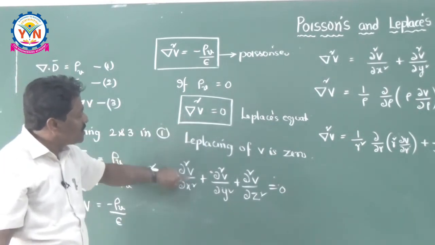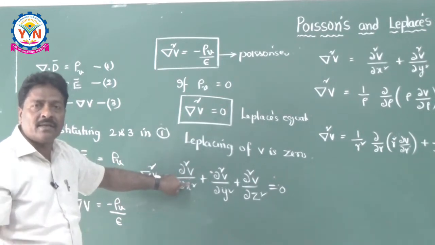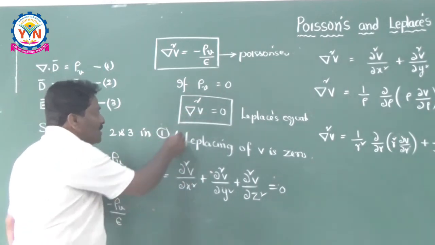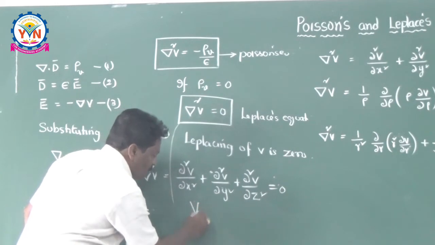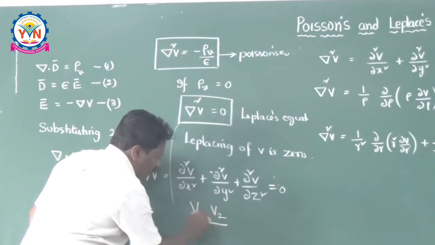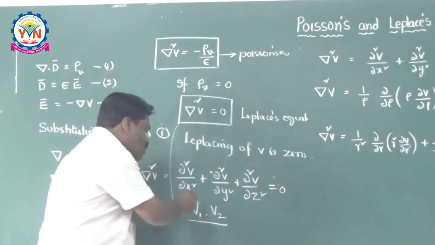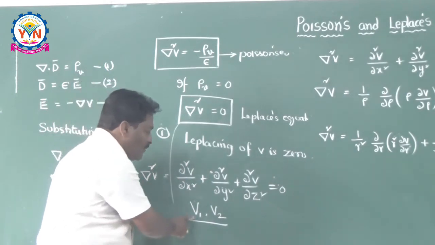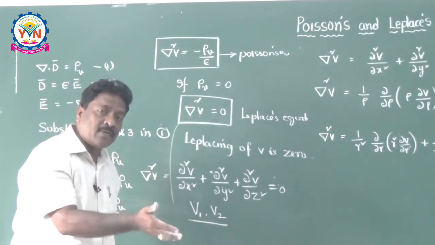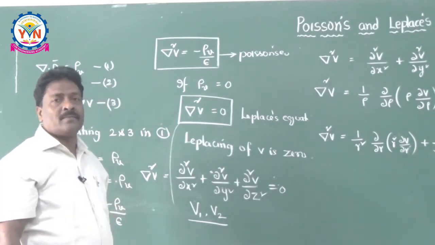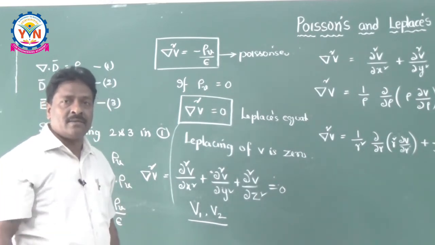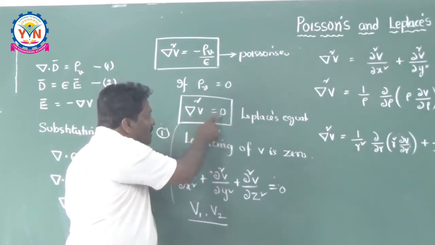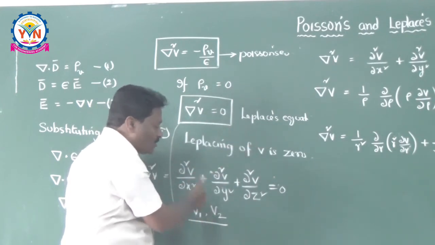Whenever it is a second order differential equation, from our own mathematics we can say there are two solutions for this. So, del square V is equal to 0 may have the solutions V1 and V2. There are two, and we are going to prove that V1 and V2 are symmetrical and identical, one and the same, using the uniqueness theorem, which is going to be discussed in the next class. So, the uniqueness theorem can prove that the solution of this Laplacian equation is unique. That means V1 is equal to V2.